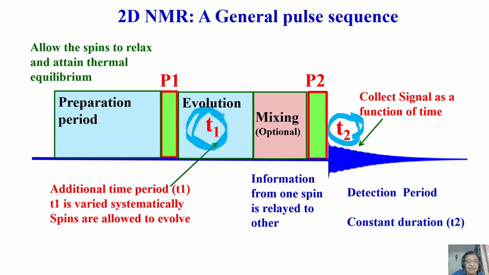Some parameter is responsible between two coupled or interacting spins. As a consequence, the spins will start to evolve with time. Their behavior pattern changes with time here, crudely. And then whatever happens here is reflected here.